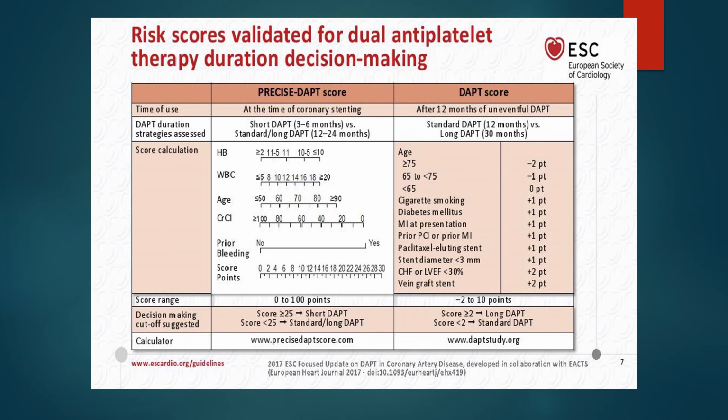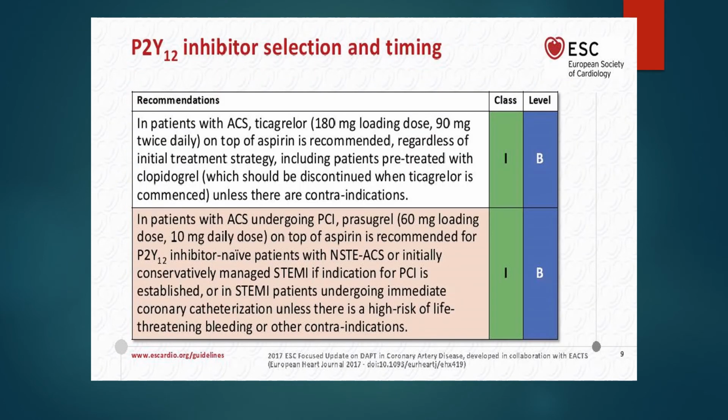These are the items of the score, and then you calculate the points. The points range from -2 to 10, and if the score is 2 or more, long dual antiplatelet therapy is preferred. With a score less than 2, standard dual antiplatelet therapy is preferred. And the guidelines recommend the use of the dual antiplatelet therapy score before deciding the dual antiplatelet therapy regimen.